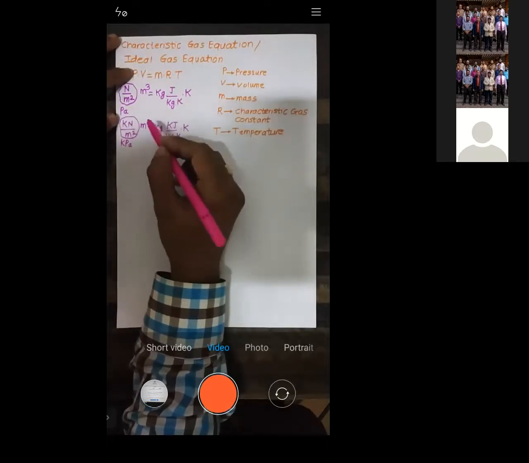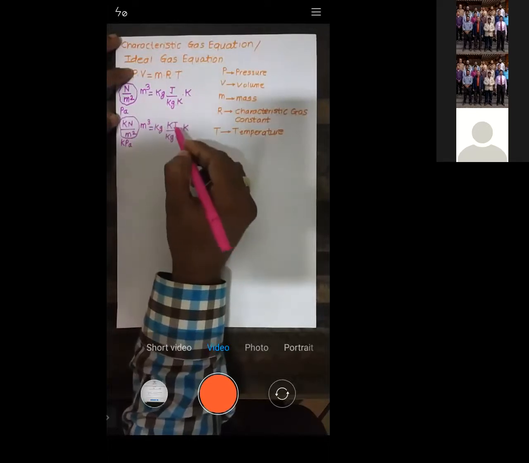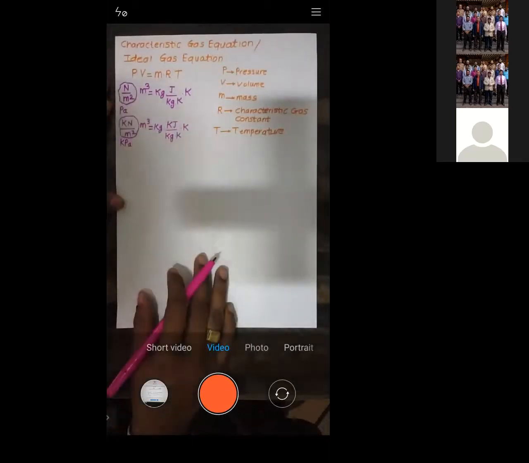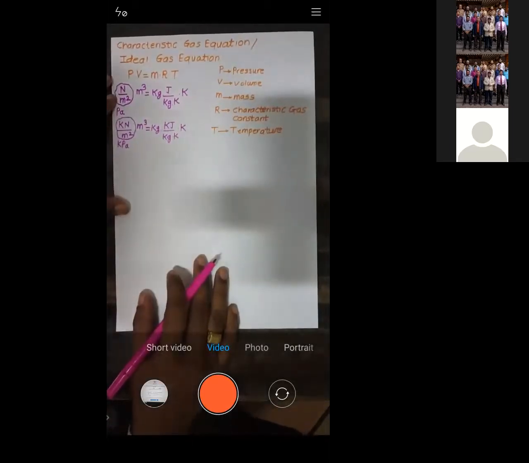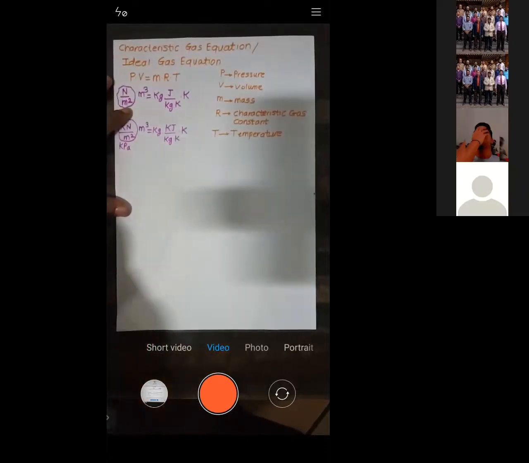Kilonewton per meter square multiplied by meter cube is kilonewton meter, which is equal to kilojoule. Is it okay with this equation?